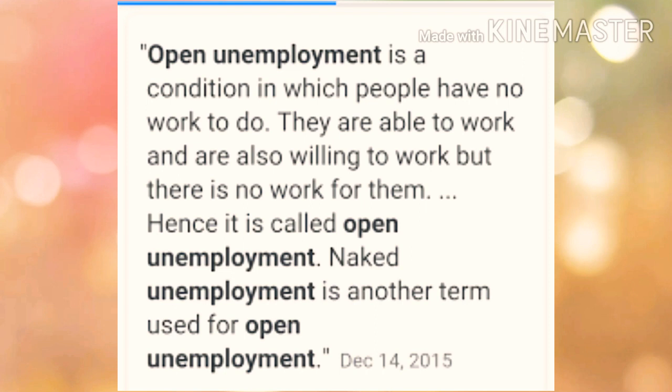So, once again, what is open unemployment? This is a situation when the person does not have a job and is clearly visible as unemployed. This is known as open unemployment, visible unemployment, or naked unemployment.